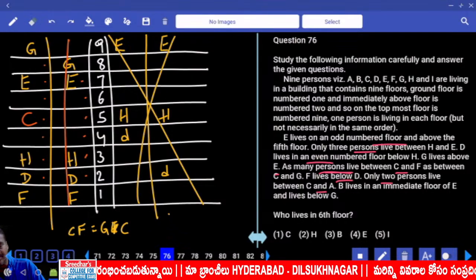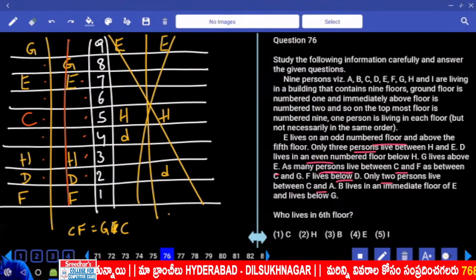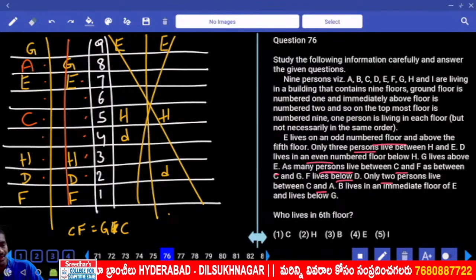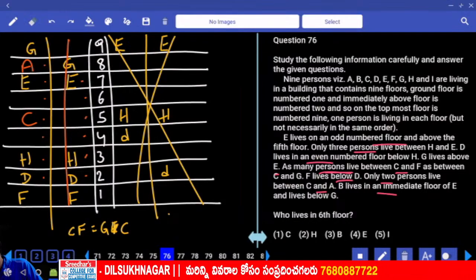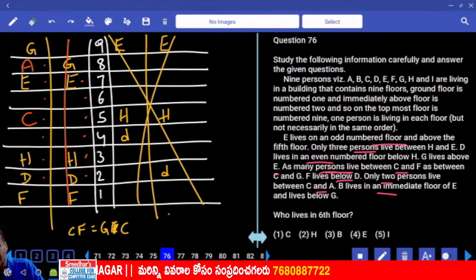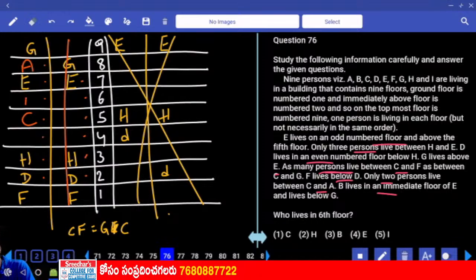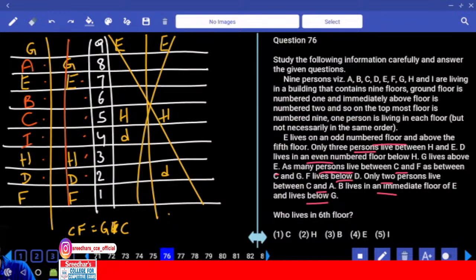Then only 2 in between C and E. Now between C and E there must be exactly 2. A is here. Then B lives on an immediate floor of E. B and E are adjacent to each other. B lives on an immediate floor of E and below G. And who is left over here? I is the person on the 4th floor.